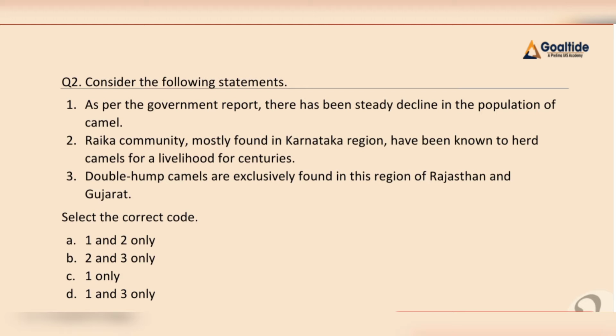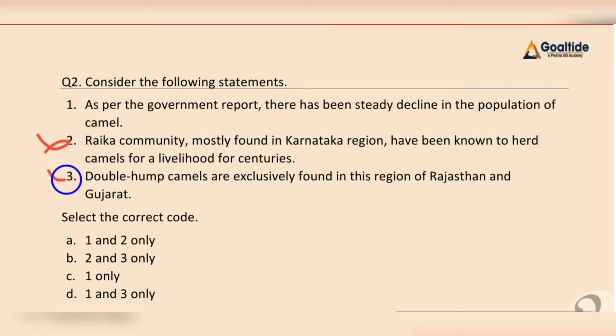If we apply our common sense, then we know that we find camels in semi-arid and arid regions, right? And we find semi-arid and arid regions in northwestern India and the Ladakh region. In Ladakh we find cold desert, and in northwestern India, that is Rajasthan and Gujarat, we find hot desert, right? Hence my second statement is incorrect, because the Raika community does not belong to the Karnataka region. The Raika community belongs to Rajasthan, right? And also in the Karnataka region we do not find semi-arid and arid regions, right? Hence my second statement is incorrect.